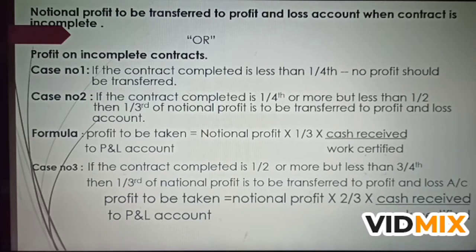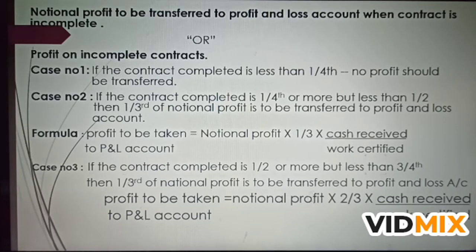account. Case number 2. If the contract completed is 1/4, that is 25% or more, but less than half, that is 50%, then only 1/3 of the notional profit is to be transferred to the profit and loss account. For transferring of this 1/3 of the notional profit, the following formula is being used. Profit to be taken to P&L account is equal to notional profit into 1/3 into cash received upon work certified.